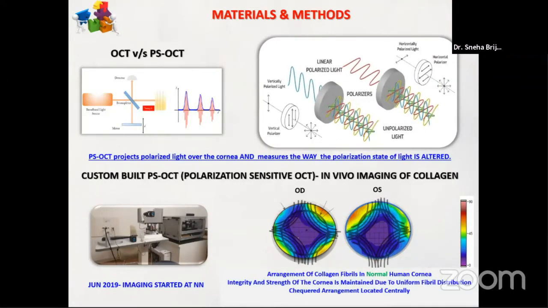On the right are the images of a PS-OCT machine where you can see warm colors as well as cool colors. The cool colors indicate low phase retardation, that is no alteration due to the uniform arrangement in a healthy cornea, and the warm colors indicate high phase retardation, that is due to an abnormal arrangement in an unhealthy cornea.